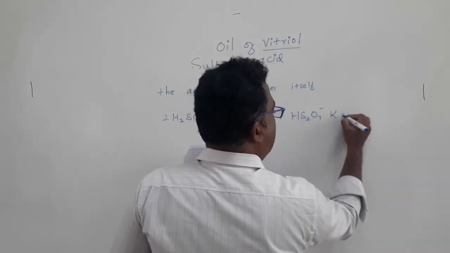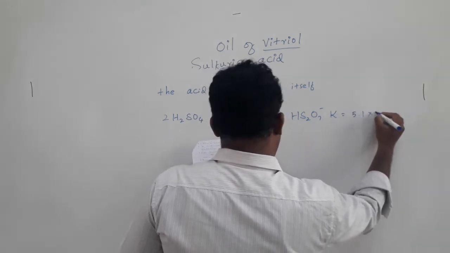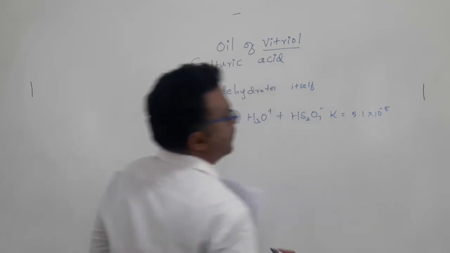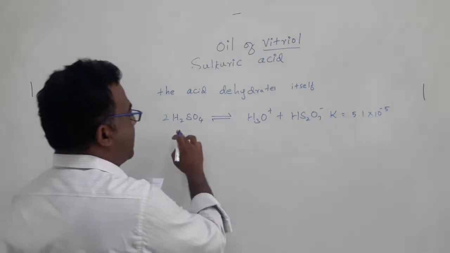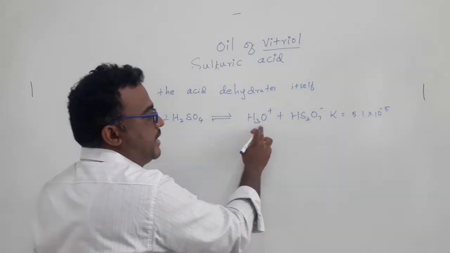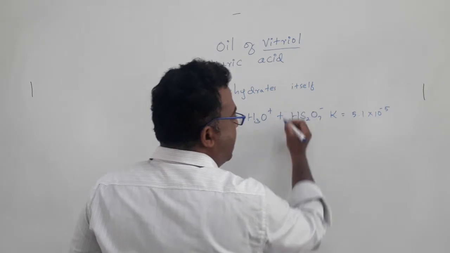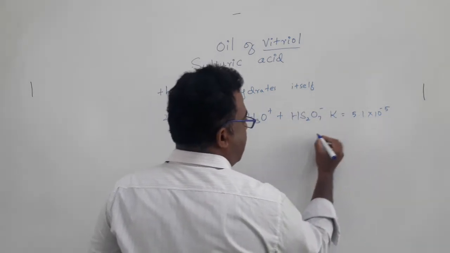This one, the equilibrium constant is 5.1 times 10 to the power minus 5. So what happened? Sulfuric acid dehydrates itself, and then it is protonated to get this anion. This anion will be generated from the acid, disulfuric acid.